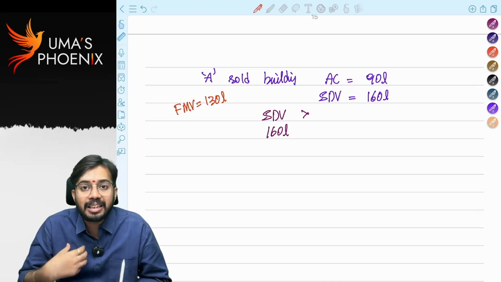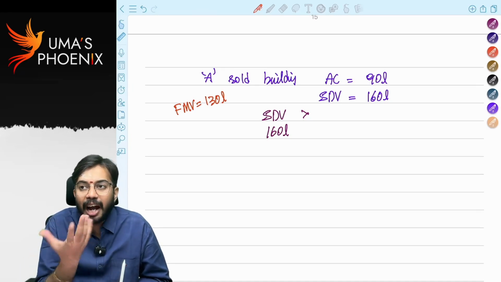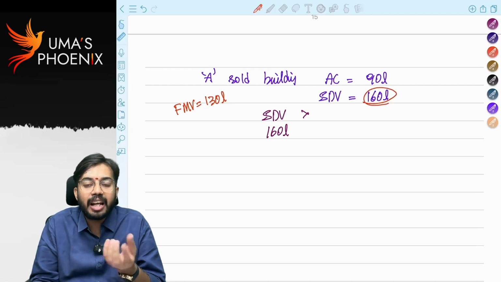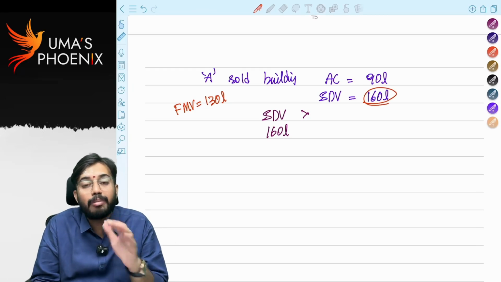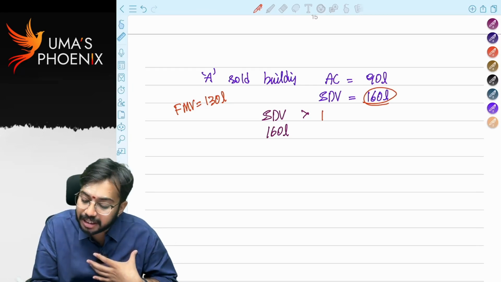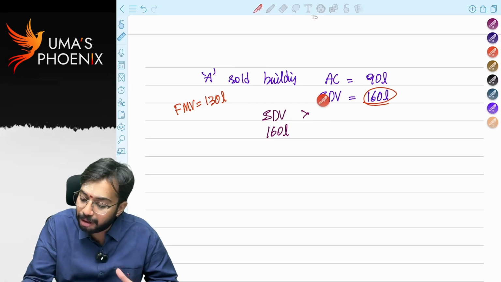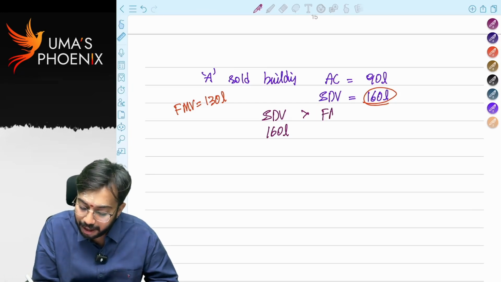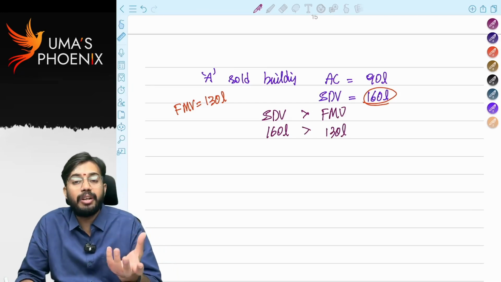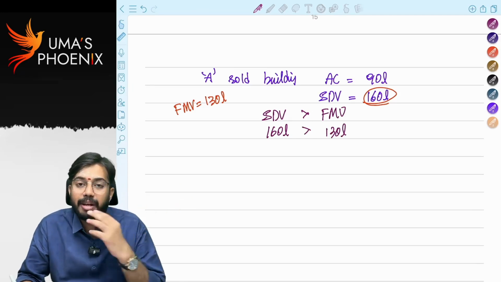So the assessee is asking the income tax officer, sir, I don't know how stamp duty value is 160 lakhs, as no person will purchase that building for more than 130 lakhs. So the assessee feels that stamp duty value is greater than fair market value, which is 130 lakhs.